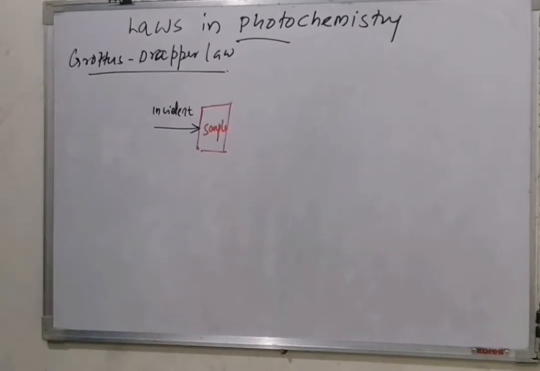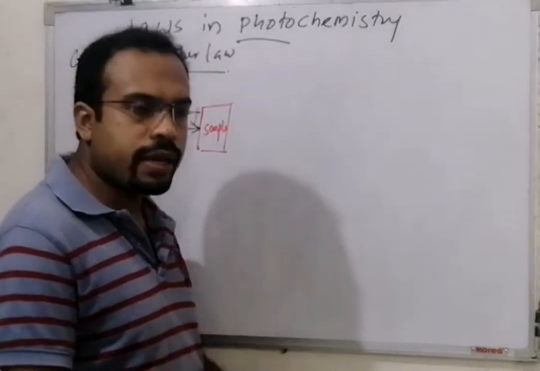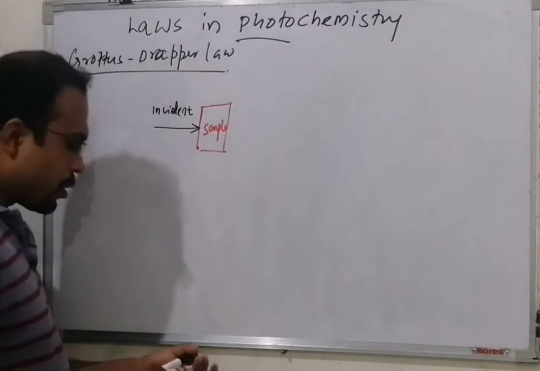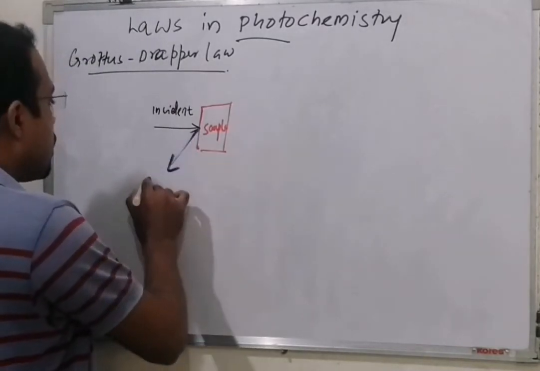Now here the sample and light meet. What will happen? A lot of processes will happen. Some light will be reflected.